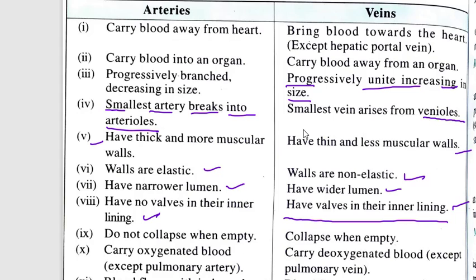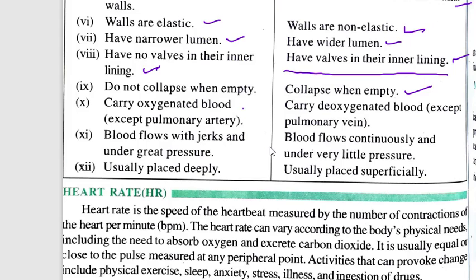Ninth, do not collapse when empty. Arteries do not collapse when empty. Here they collapse when empty. Carry oxygenated blood: arteries, as we see from the heart, carry oxygenated blood, and here they carry deoxygenated blood. Except the pulmonary artery, you make a note, except the pulmonary artery. This pulmonary artery brings deoxygenated blood from the upper part of the body, and here pulmonary veins carry oxygenated blood to the upper part of the body.